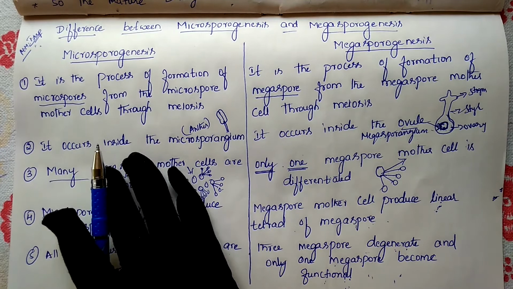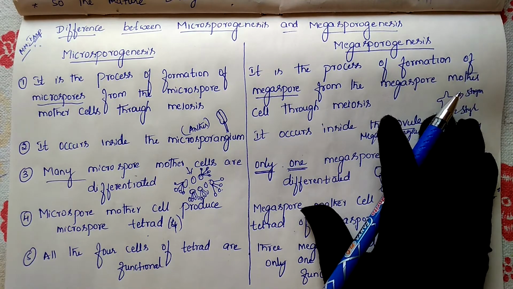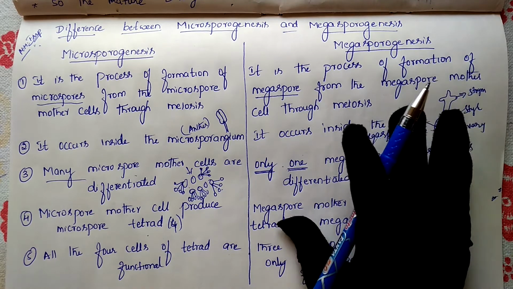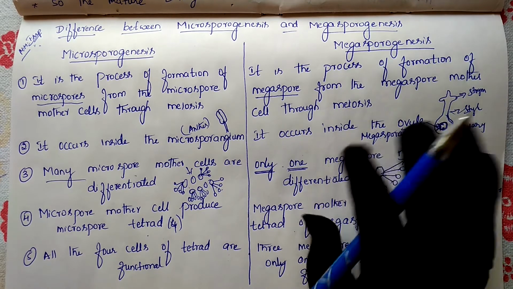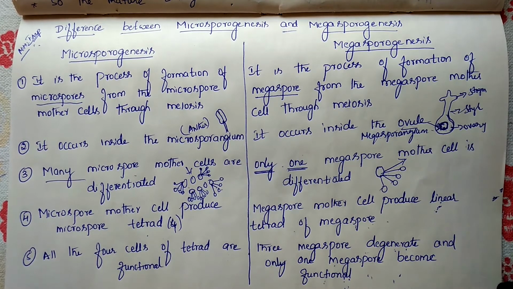So this is the difference between microsporogenesis and megasporogenesis, which is the most important question for your exam. Without fail, everyone must read this, including the anatropous ovule. Next we will go to the next topic, that is pollination.